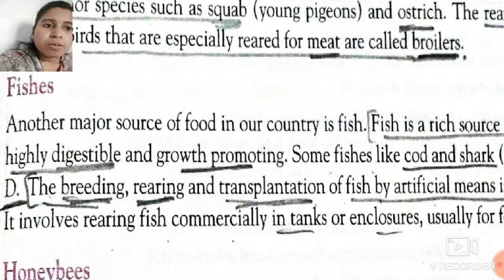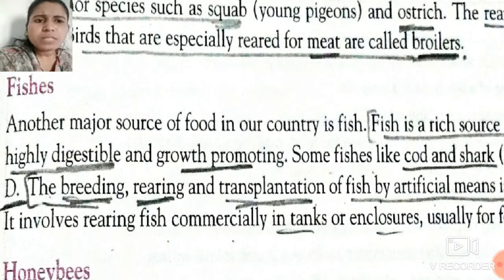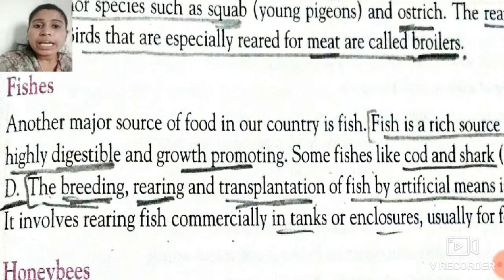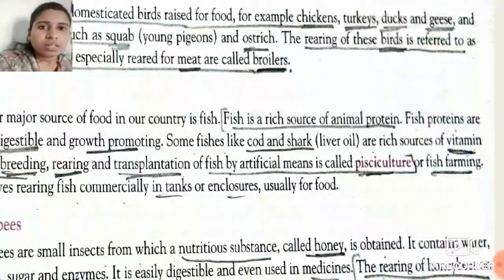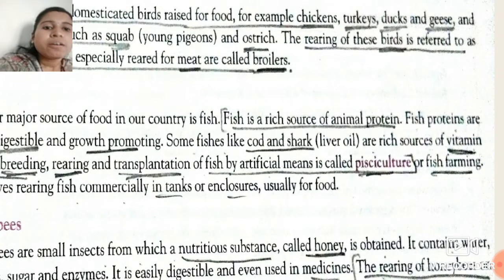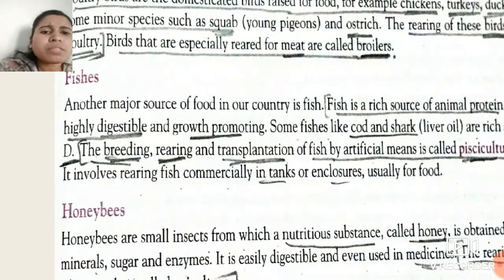See students, here for getting food from the fish, we artificially breed these fish, rear these fish and transplant them. So all these three processes are done artificially, not naturally. Whenever these three processes are done by artificial means, that process is known as pisciculture. Pisces means fish and culture means to cultivate, or fish farming. So students, how does pisciculture occur? It involves the rearing of fish commercially in tanks.